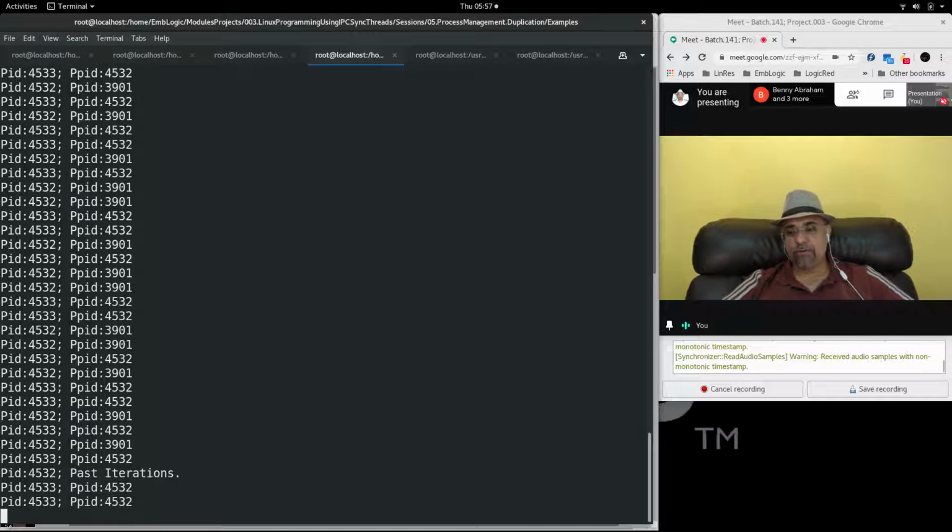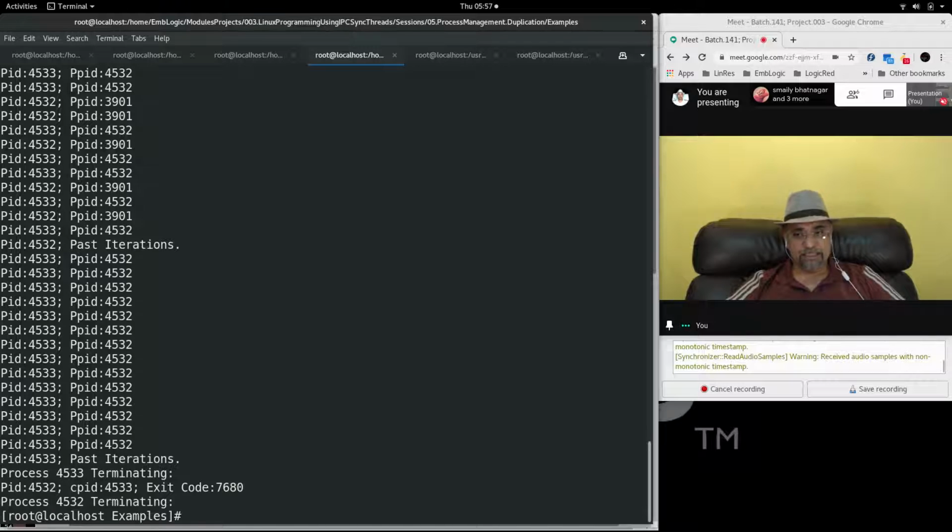The parent will come out and say past iteration. Now the parent goes into the wait system call, and because of the blocking, it pauses. Now the child continues its execution for 15 more iterations, and after that the child will give exit code 30, which is supposed to be captured by the parent process. But there you see the parent process catches some other garbage value.